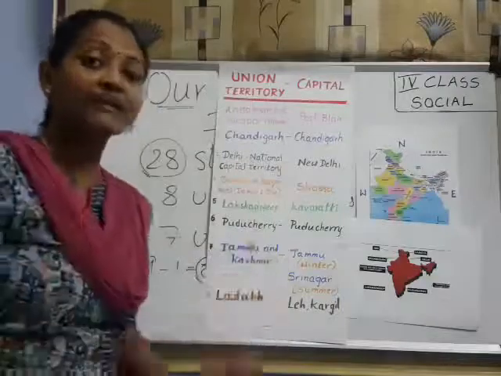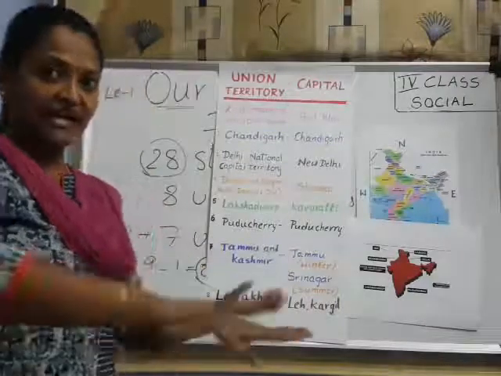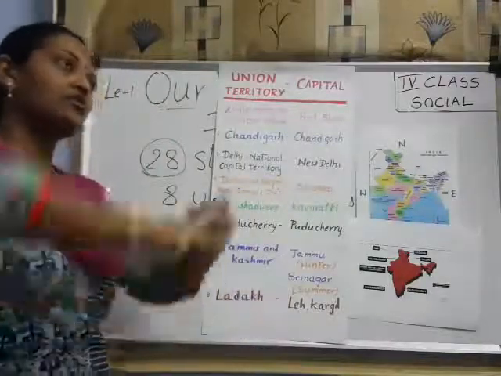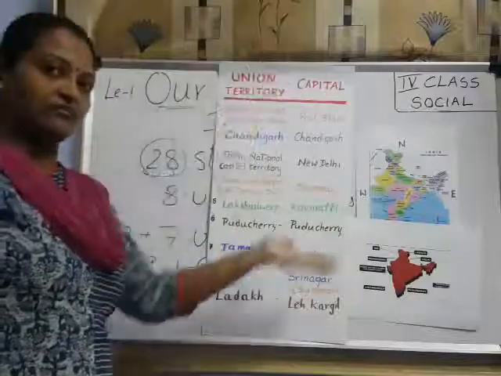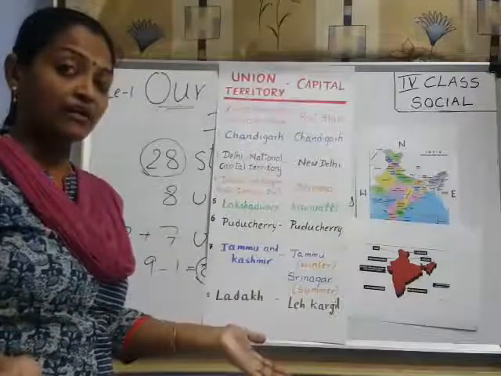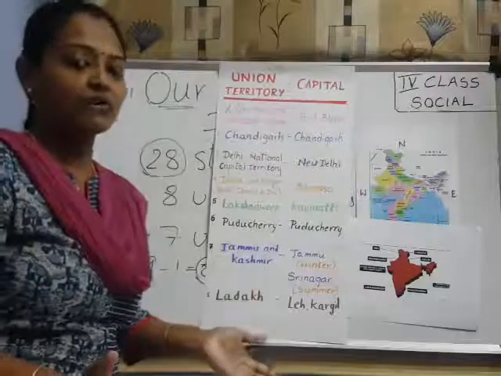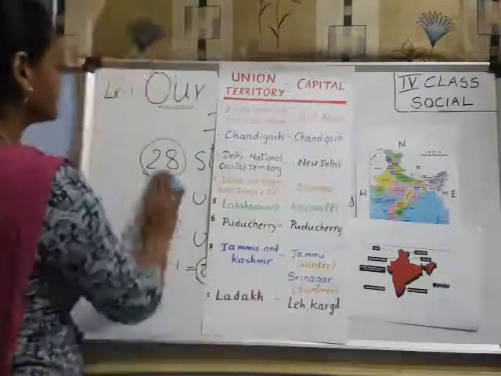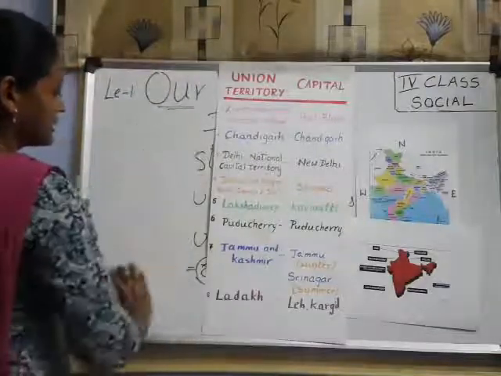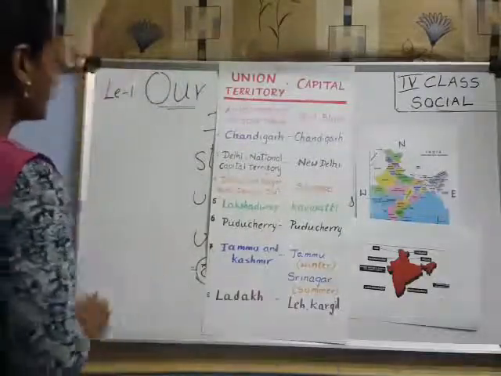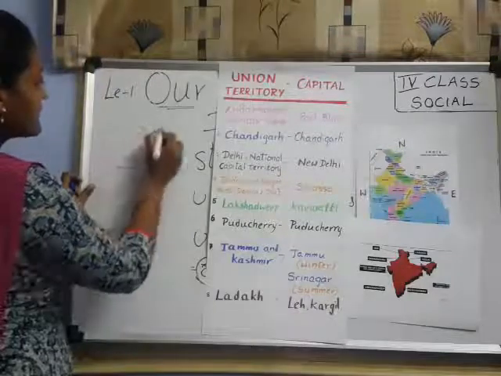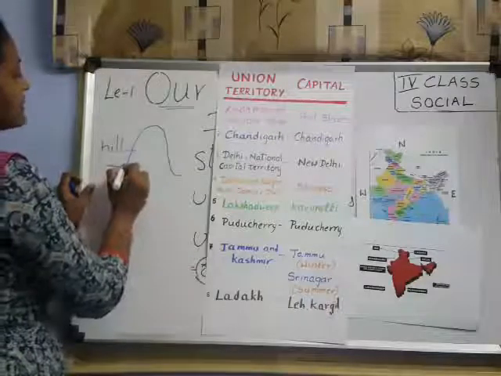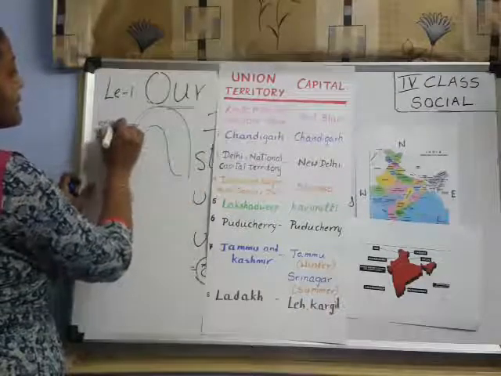Outside, how it looks. Landforms. Do you know what landform means? Land means the place, right? How it looks. Suppose if it is so heavy, so it bulges. Bulge means it comes outside, like a hill or mountain. Those are mountains. If the land is, see here, I will explain like this. Now look here. Suppose if the landform is like this, if it is small, then it is a hill, right? If it is so big, then it is a mountain.